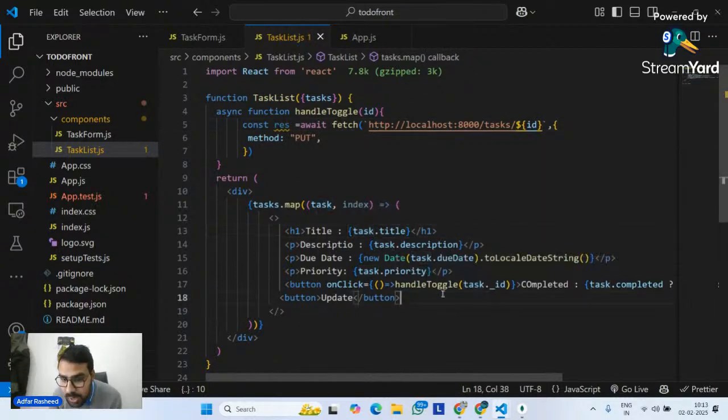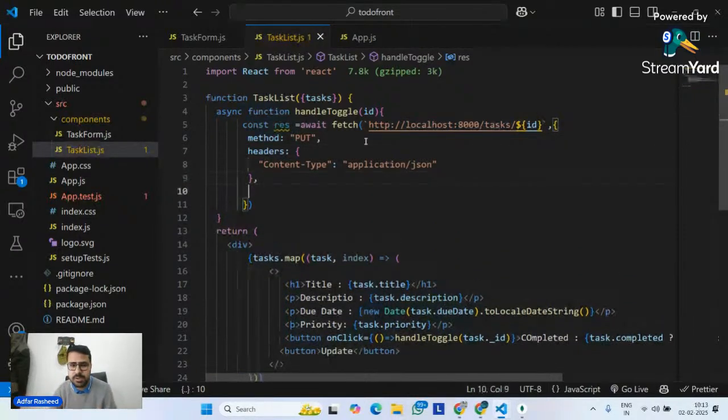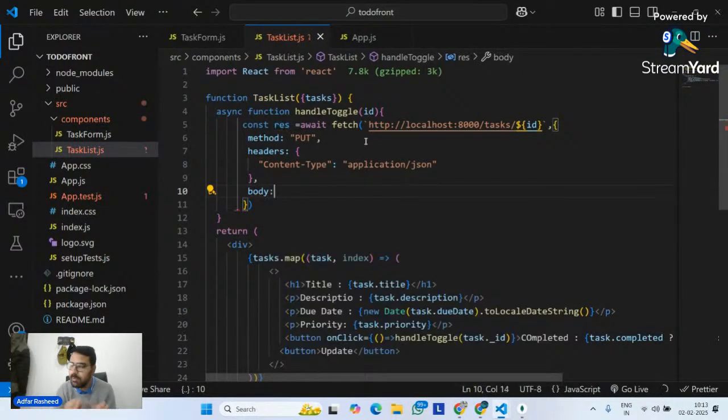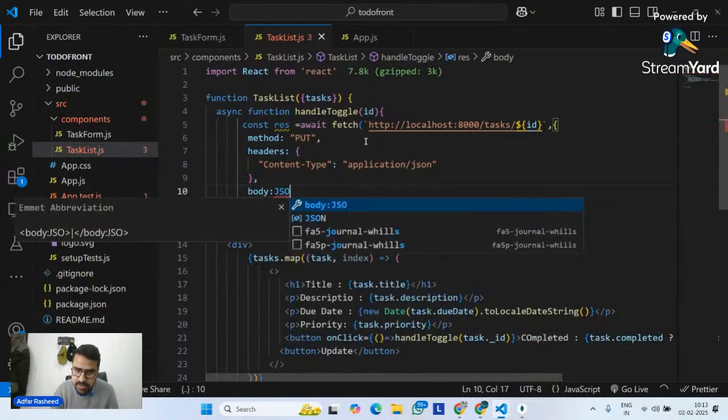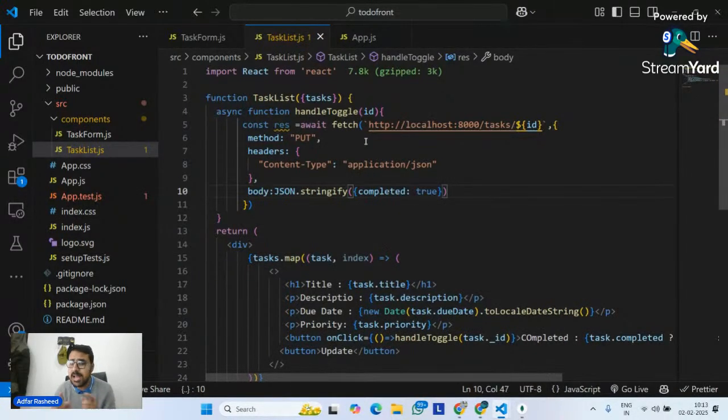So when I click on that particular task's button, whatever that element's ID is, pass it over here and make a fetch request. Now it will properly find that element. And then what are the other keys? The other key is headers, content type, application slash JSON, which we saw. And the third one is body. In that body, we transfer our request body, which we discussed in yesterday's class, with JSON.stringify. In this case, I will tell it, please make my completed true.